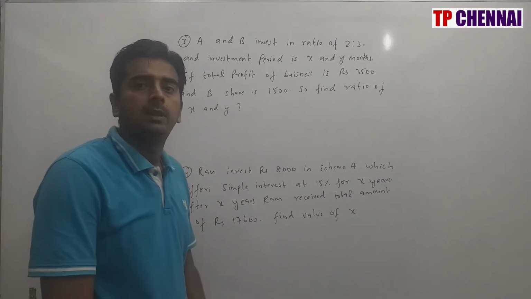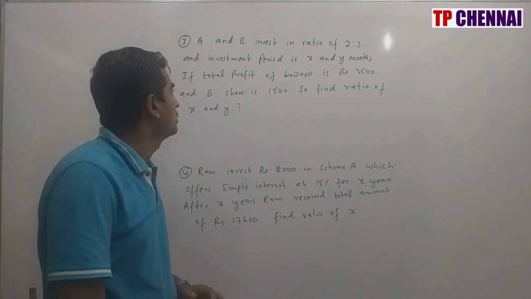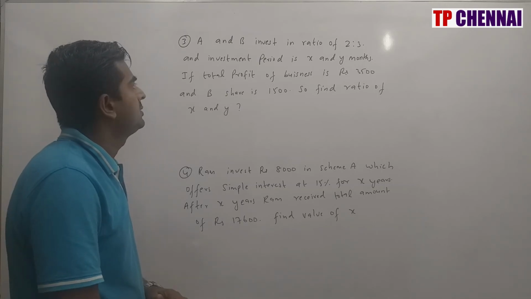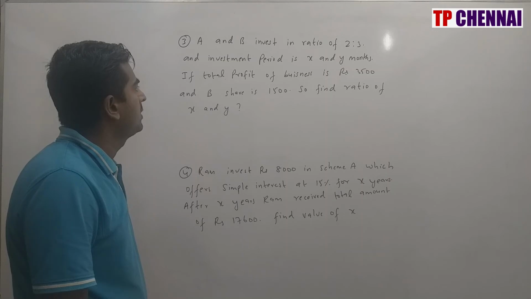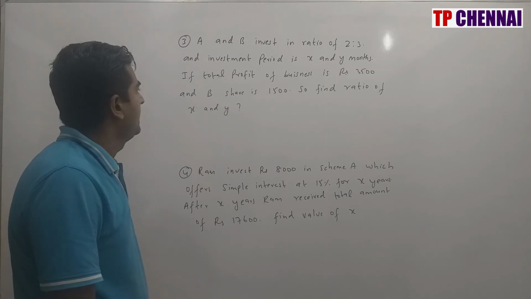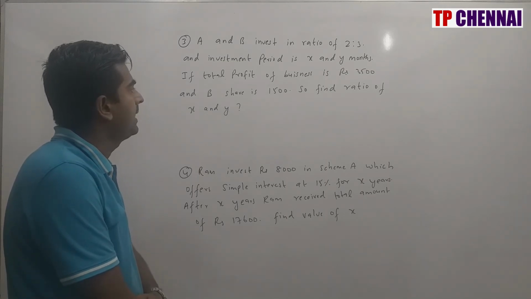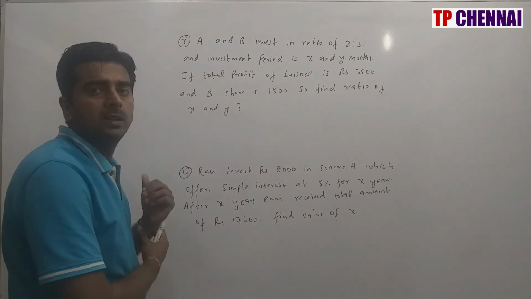So I hope you are clear with the first two questions. Now we will see the third and fourth one. A and B invest in the ratio of 2:3, and investment period is X and Y months. If total profit of the business is rupees 3,500 and B's share is rupees 1,500, then find the ratio of X and Y. So, a basic question of partnership.